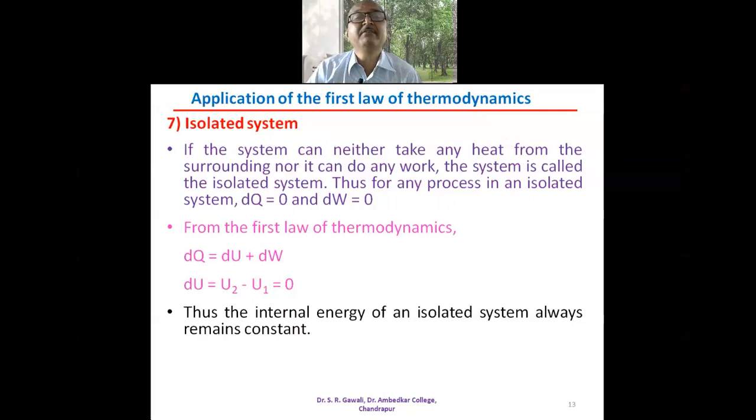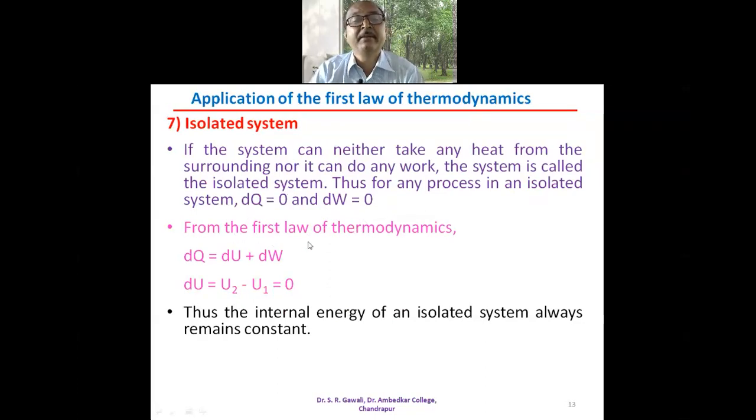Then the last application that we are going to study is the isolated system. We will apply the first law of thermodynamics to the isolated system. If the system can neither take any heat from the surrounding nor do any work, then the system is called the isolated system. Thus, for any process in an isolated system, dQ is equal to 0 and dW is equal to 0.